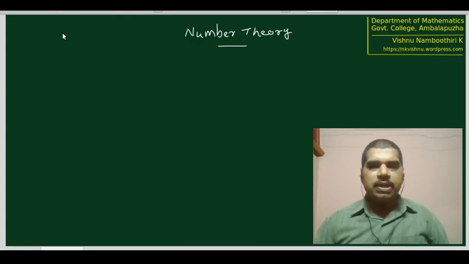To answer that question, let us recall the definition of a composite number. A number greater than 1 is said to be a composite number if it is not a prime number. So what is a prime number? A number greater than 1 is a prime number if it has exactly two divisors, 1 and that number itself. Therefore, for a number to become composite, it must have at least three factors: 1, that number itself, and some other factor. So the question now is to determine if the set of all composite numbers is finite or not.